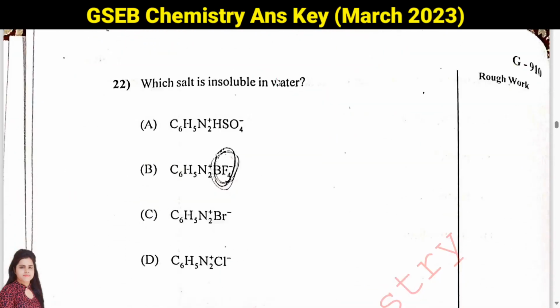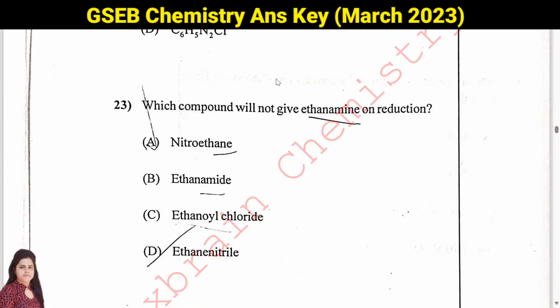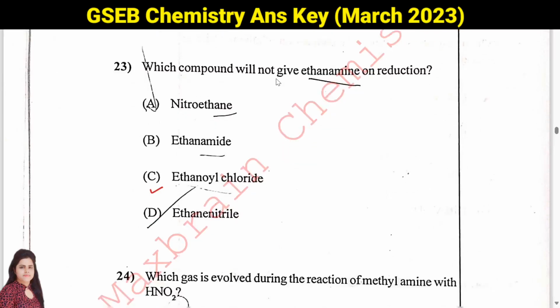Then question number 22, which salt is insoluble in water? So all these are your diazonium salts. So if you will see all these, only this benzene diazonium fluoroborate is insoluble. This is not soluble in water. So option B will be your answer. Then question number 23, which compound will not give ethanamine on reduction? So answer will be C. If you will see other options, they easily can give you ethanamine. So option C, ethanoyl chloride, will not give you ethanamine.